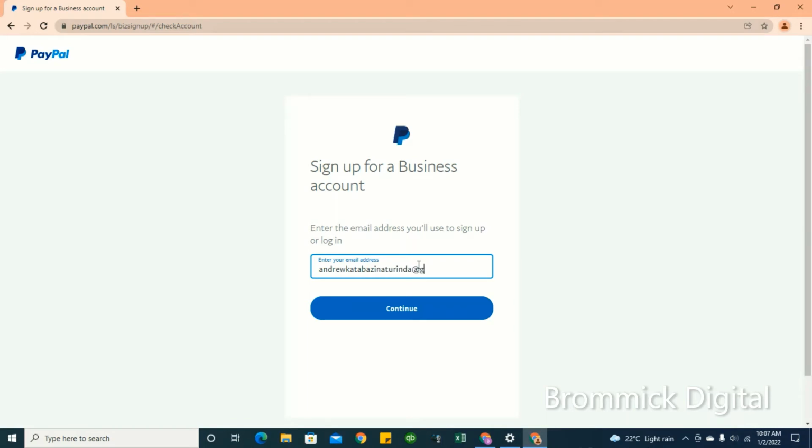Remember to use an email address that has never been registered on PayPal. If you use an email address that has already been registered on PayPal, this is the notification you'll get. It'll tell you this email is already being used for a PayPal personal account, and to either log in or use a different email address.